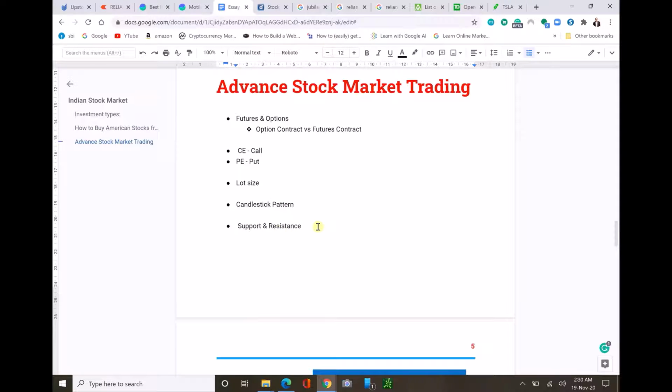And support and resistance. Every day when you see any news about the stock market, they'll tell you the support for Nifty today is this and the resistance is this. Support means if a stock or an index was at that number, if it falls below that, it may fall easily. Support means it will support the stock at that price. If it falls below that, it may plummet easily. And the resistance is like it will resist you from crossing the level. If it crosses that level, it may increase easily like a rally.